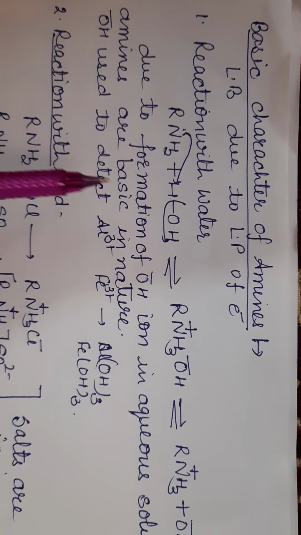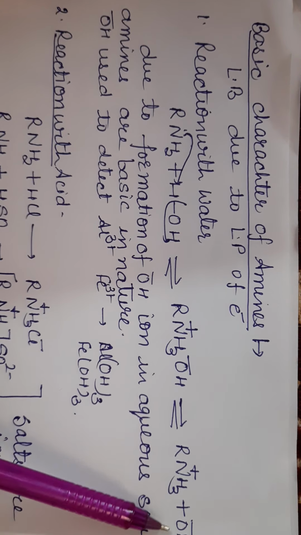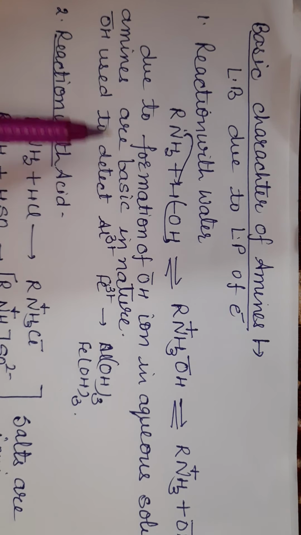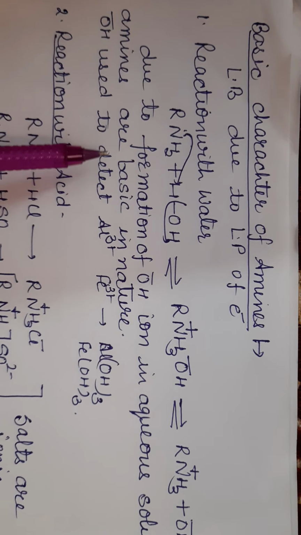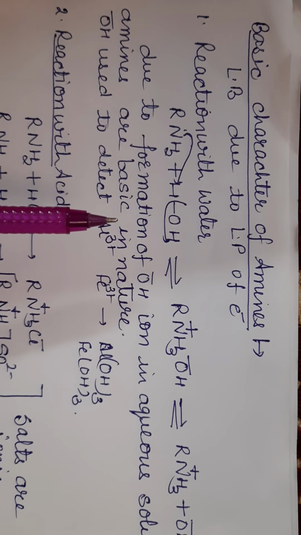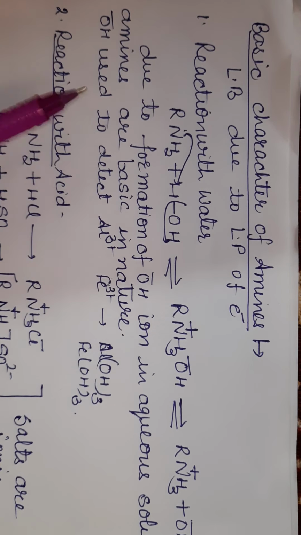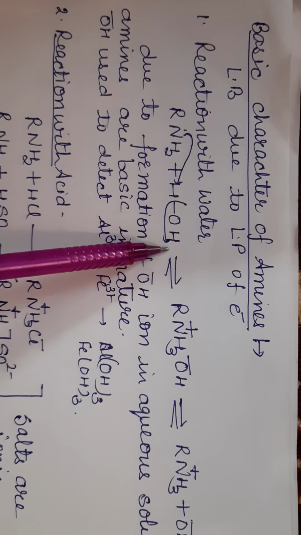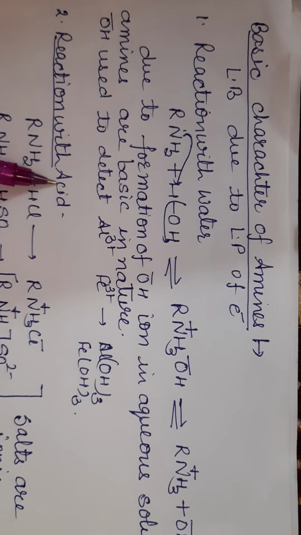When you dissolve amines in water, they form OH ions, which show that the amine solution is basic in nature. These OH ions are used to detect the third group elements aluminium, iron, chromium in qualitative analysis which you have done in the chemistry lab. So this is your first reaction, with water, where water acts as acid and amines act as base. Second reaction is reaction with acids.